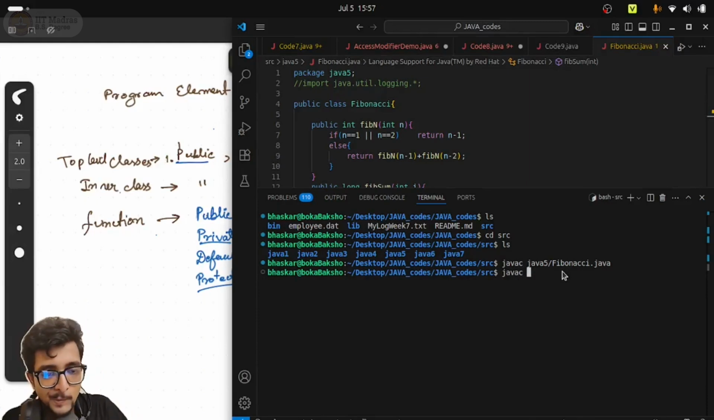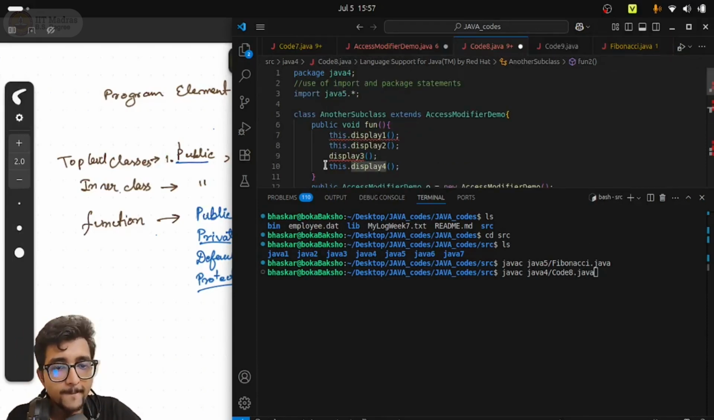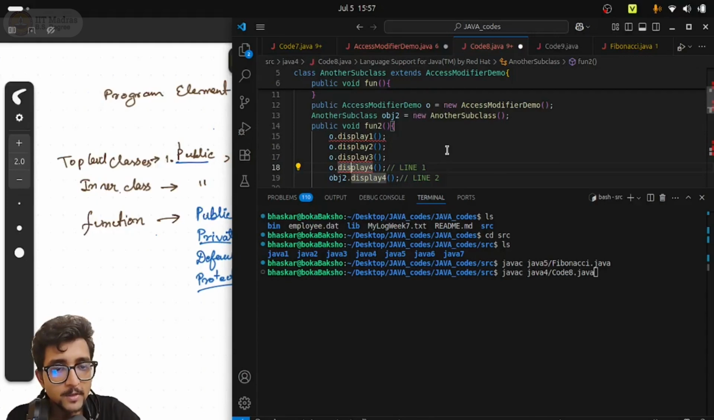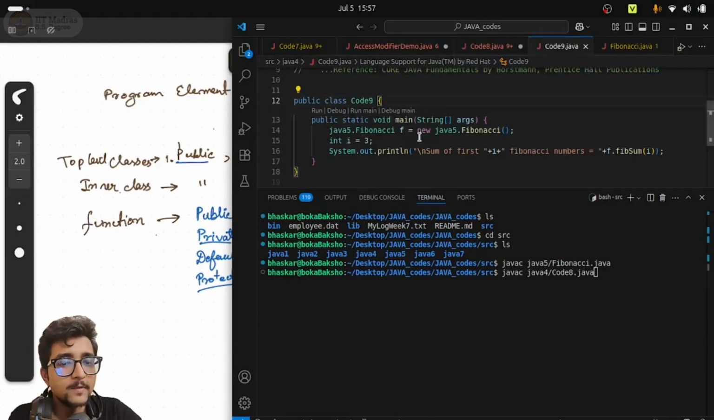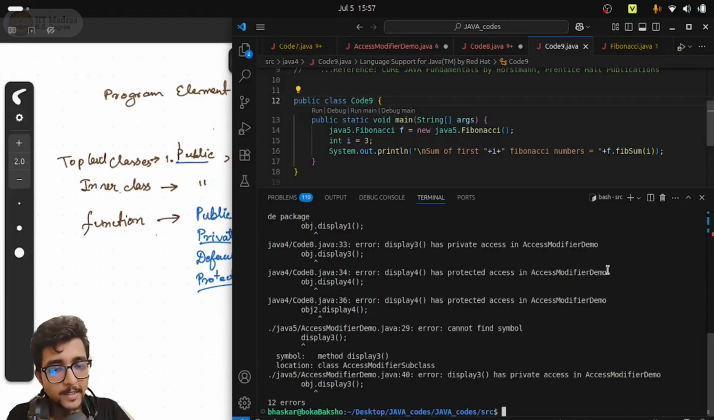Now we will javac the Java 4 slash code 8 dot java, the main class file, because we will be using this class file to call the main method and work upon the fibsum defined in Fibonacci.java. So javac Java 4 code 8 dot java. Oh, it should be code 9. Yeah, sorry, code 9 dot java.